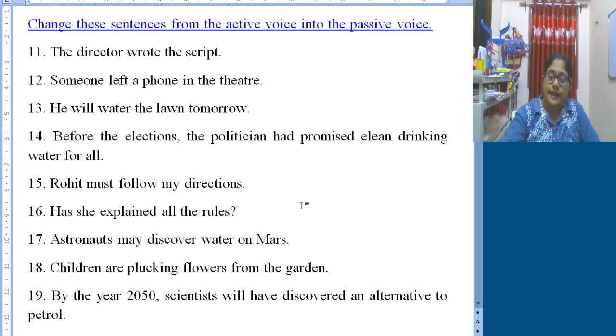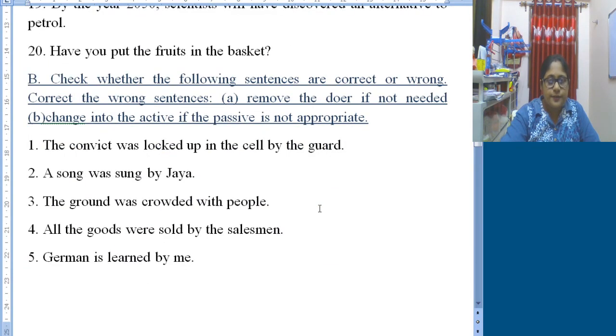So the next exercise you will find, that is, you need to check whether the following sentences are correct or wrong. You need to correct the wrong sentences. In which way? You are given options also on how to make them correct. Option A, that is you need to remove the doer if not needed, or option B, that is you need to change into active if the passive is not appropriate. Okay.